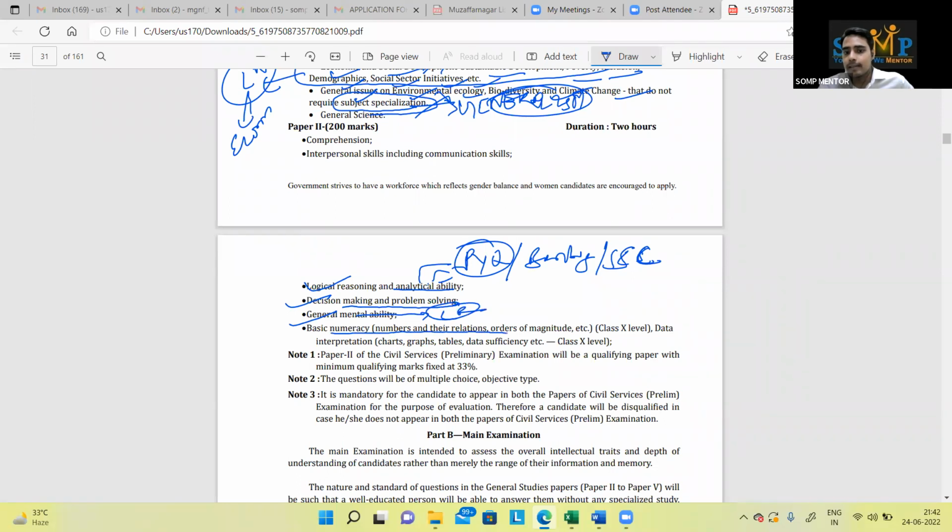Basic numeracy, class 10 level, data interpretation, charts and all. Everything is given at class 10th level. What they are doing is making calculations complex. It is not like you cannot solve it. Earlier they used to just ask 20% of 1450.